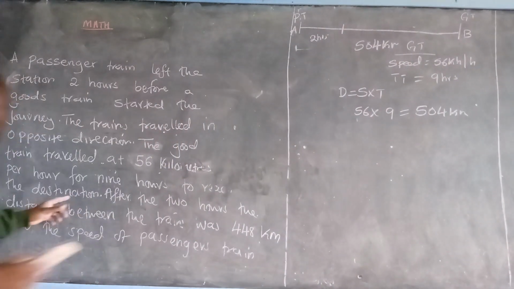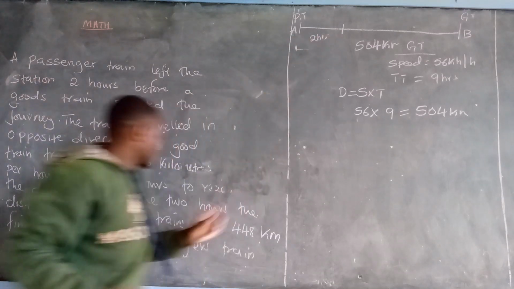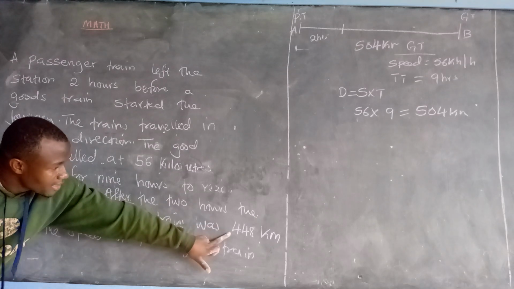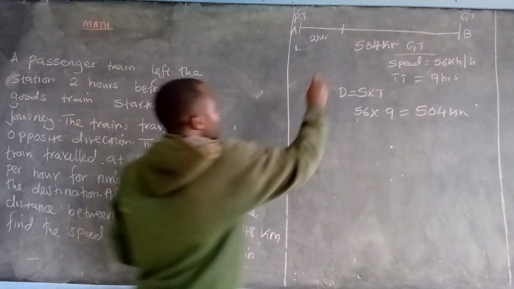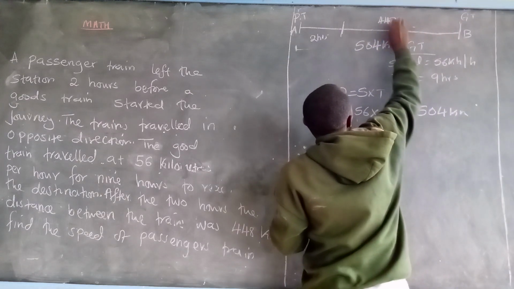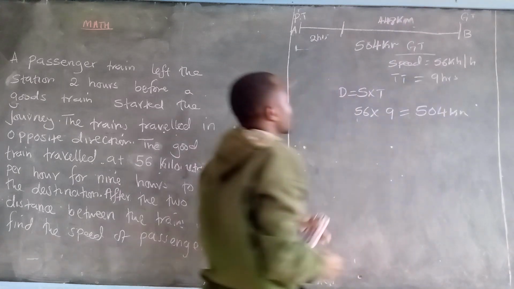And as you can see in the statement here, after these 2 hours, the distance between the two trains was actually 448 kilometers. So the distance from here to here was 448 kilometers.